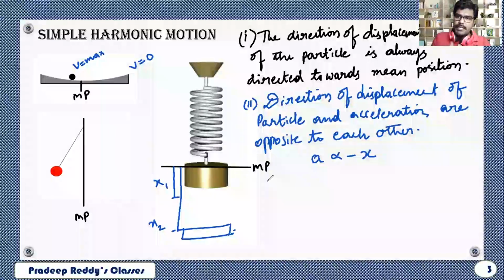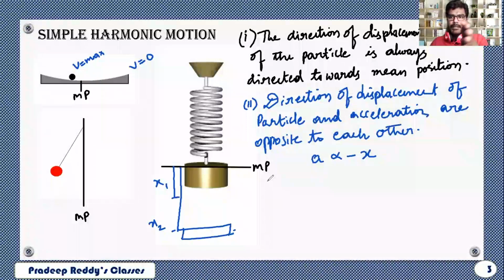So as displacement of the particle is increasing, acceleration of the particle is also increasing. In all the three examples you can see that. In case of simple pendulum also, you are pulling it farther from the mean position, and if you leave, it falls down with greater acceleration. So as displacement increases, acceleration increases, both are directly proportional to each other, but they are in opposite direction.